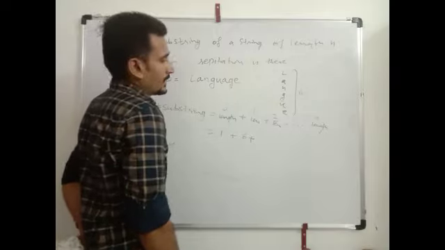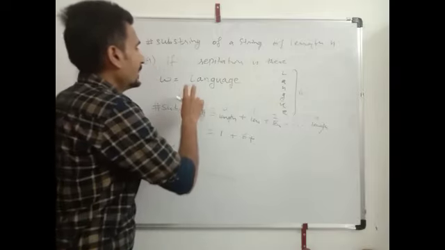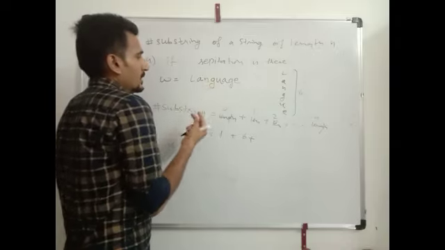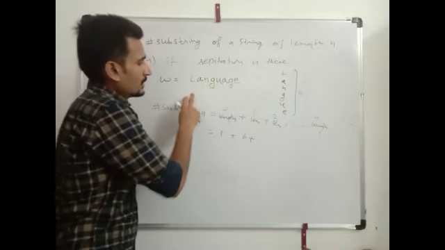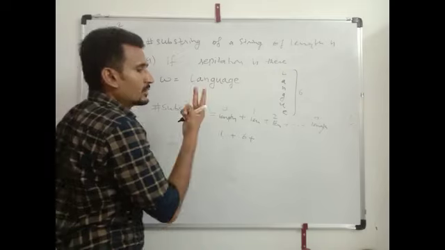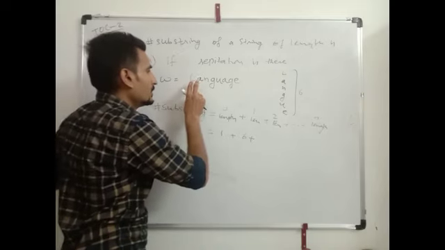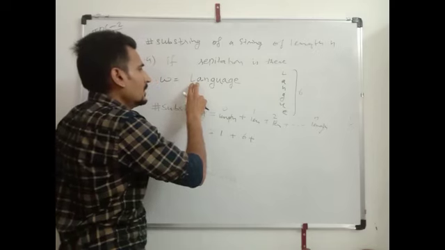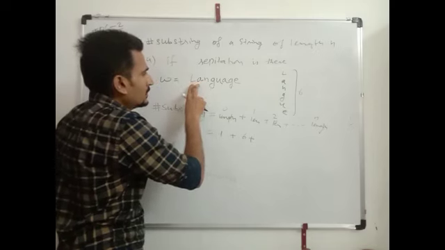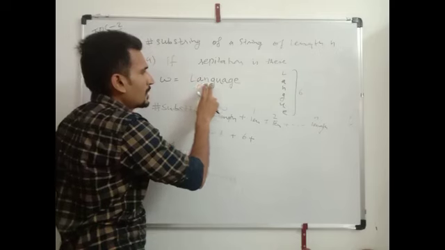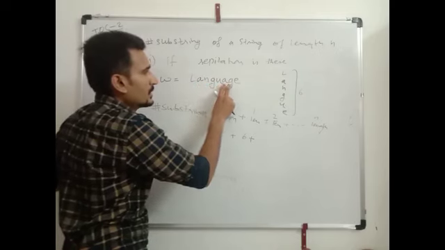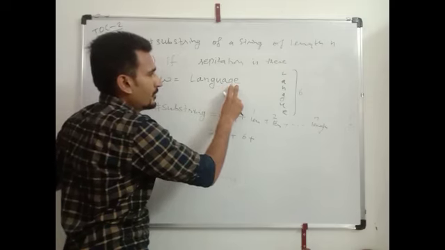For 2 length strings, we count only consecutive symbols. For counting 2 length strings, take 2 fingers and put on the symbols. Now count one by one: 1, 2, 3, 4, 5, 6 and 7.